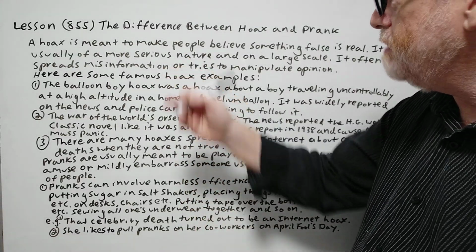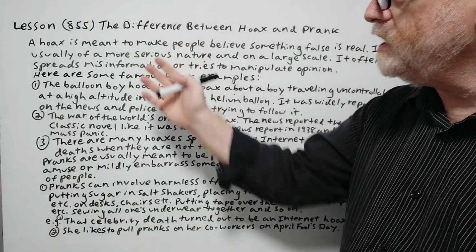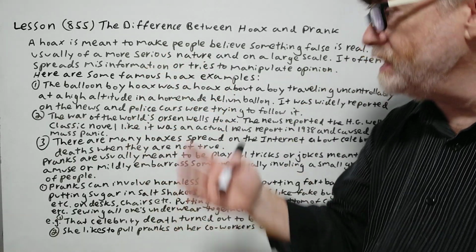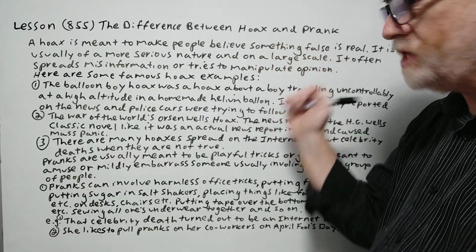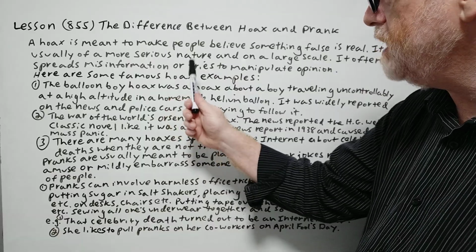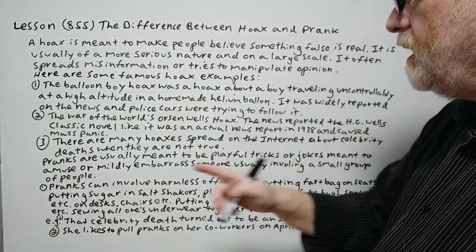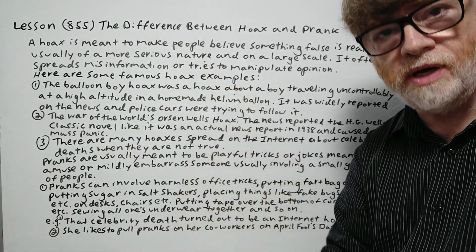Now, a hoax is meant to make people believe something false is real. It is usually of a more serious nature and on a large scale, as opposed to a prank. It often spreads misinformation or tries to manipulate opinion. Okay. Here are some famous hoax examples. All right, here's the first one.